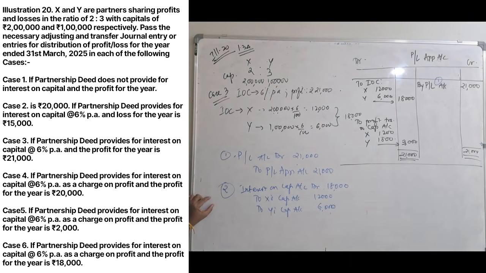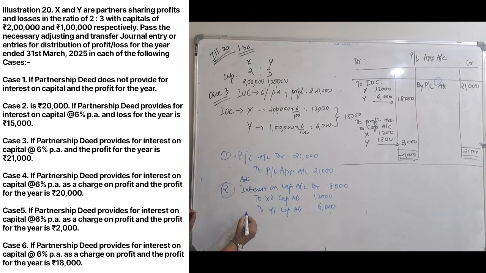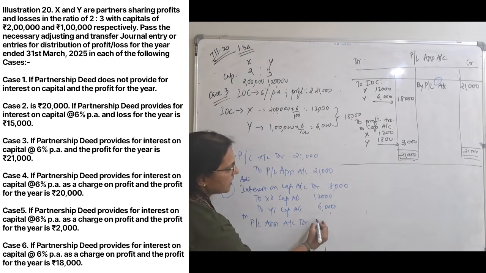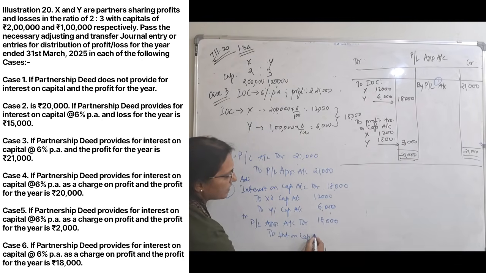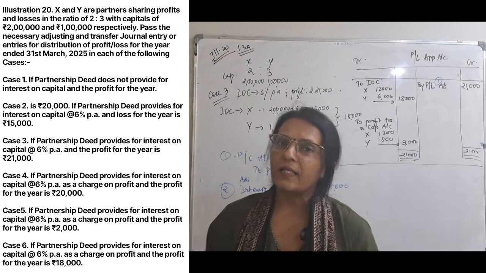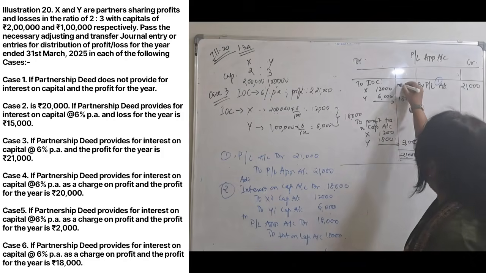Okay, for allowing and now transferring to P&L appropriation. This is your adjusting entry. This is the transferring entry. So this will be profit and loss appropriation account debit 18,000. Credit this to interest on capital account 18,000. Simple. Now this was your second entry.